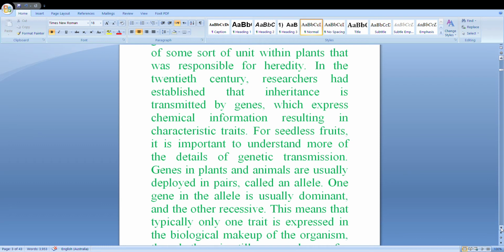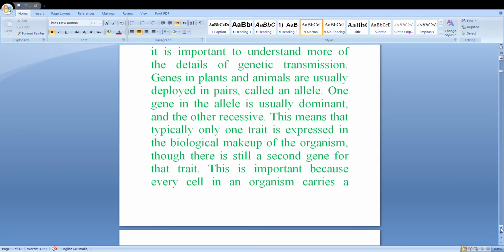For seedless fruit, it is important to understand more of the details of genetic transmission. Genes in plants and animals are usually deployed in pairs called alleles. One gene in the allele is usually dominant and the other recessive. There are two genes: one gene is dominant, another one is called recessive. This means typically only one trait is expressed in the biological makeup of the organism, though there is still a second gene for the trait.